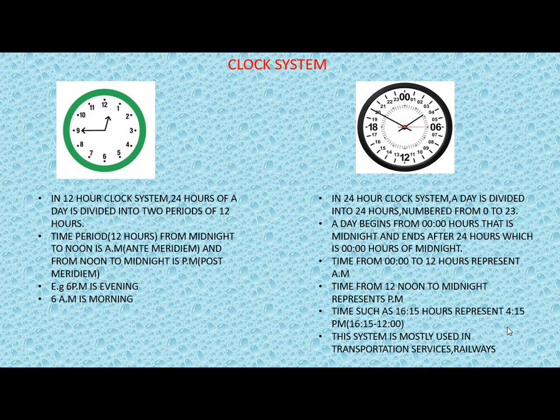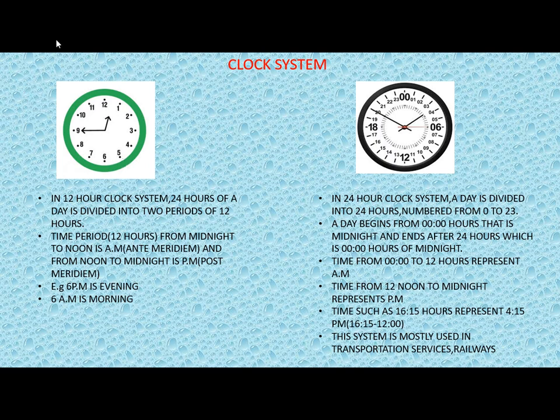Then we have the clock system. Normally we have two kinds of clock system. One is the 12-hour clock system, and the other is the 24-hour clock system. Here you can see the normal clock which is divided into 12 hours, and this is a clock which is divided into 24 hours. Now what are these? In the 12-hour clock system, the 24 hours of a day are divided into two periods of 12 hours. The first 12 hours comprise AM, that is anti-meridiem, and the next 12 hours comprise post-meridiem, which we call PM. So here comes AM and PM.